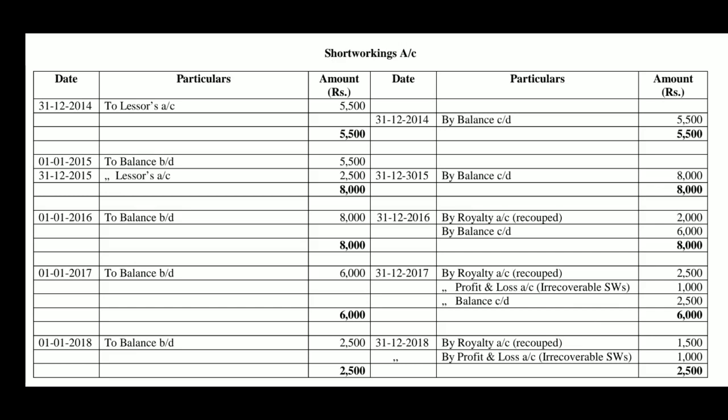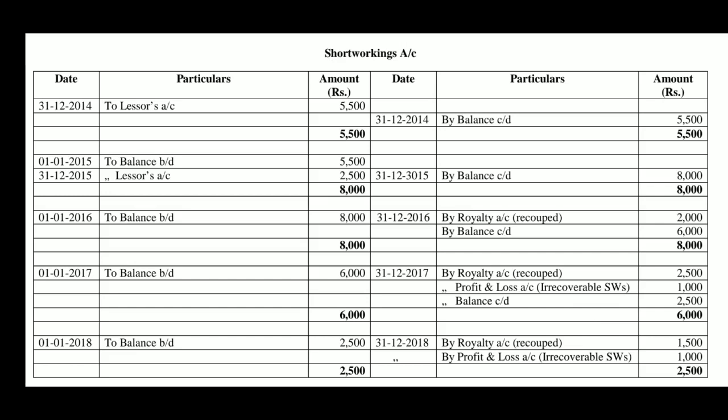Now, it is carried forward, it is not transferred anywhere, but it is carried forward till the year 2016 where we can recoup. So, by balance carried down 5,500, 1/1/2015 to balance brought down 5,500. Further in 2015 short workings 2,500, short workings account debtor to lessor's account 2,500. Totally 8,000 will be carried forward. By balance carried down 8,000. Now 1/1/2016 to balance brought down 8,000.